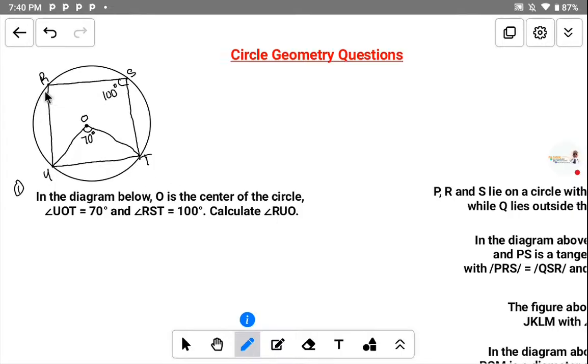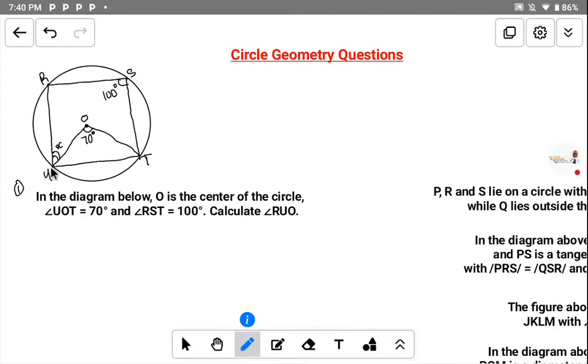We want to look at this angle RUO. It's not the full angle here. The angle OUT is different from the angle RUO. If I talk about angle OUT, it means we're looking for this angle.